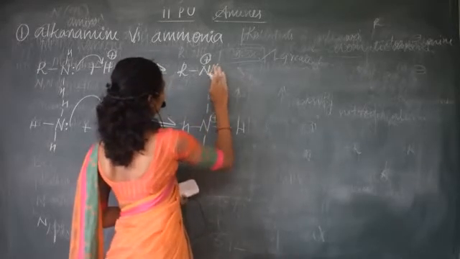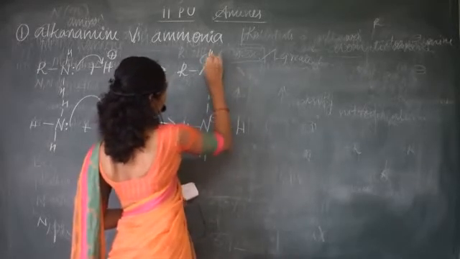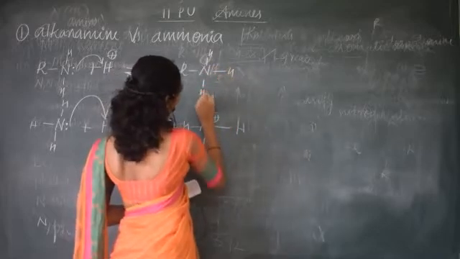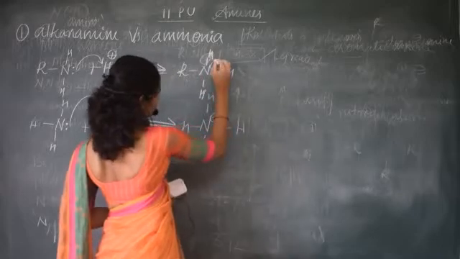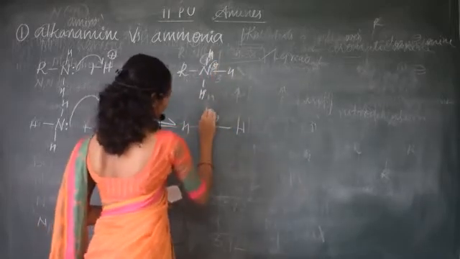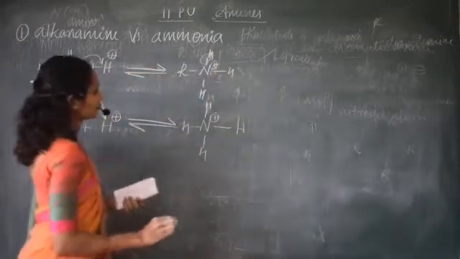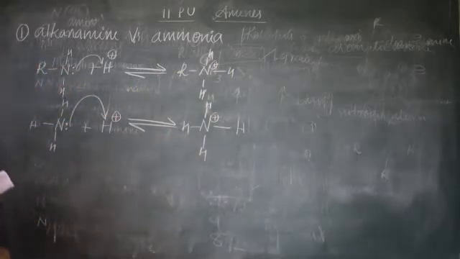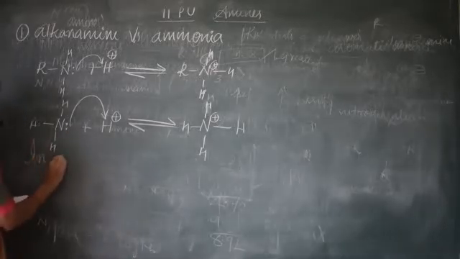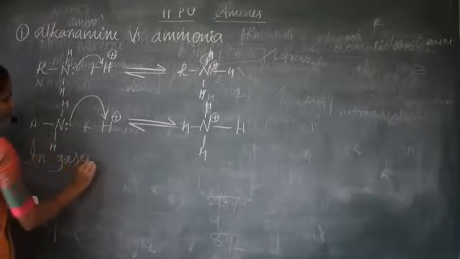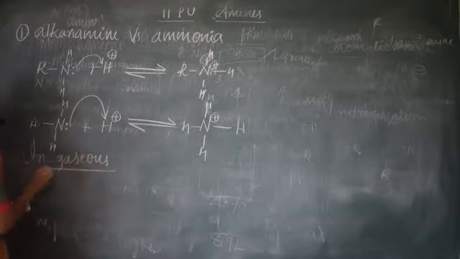Here also you can write like this only: hydrogen, hydrogen, hydrogen, with a positive center. Right? Now, in gaseous state, what happens?